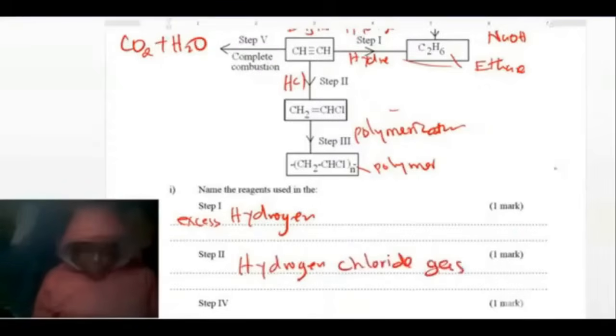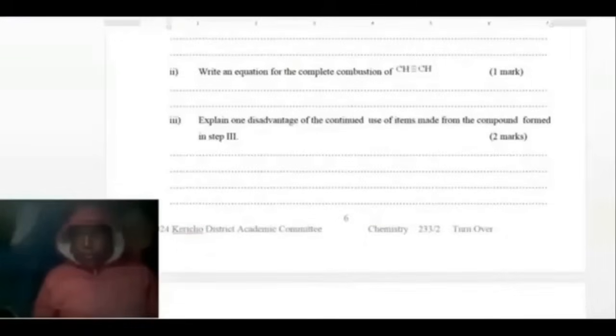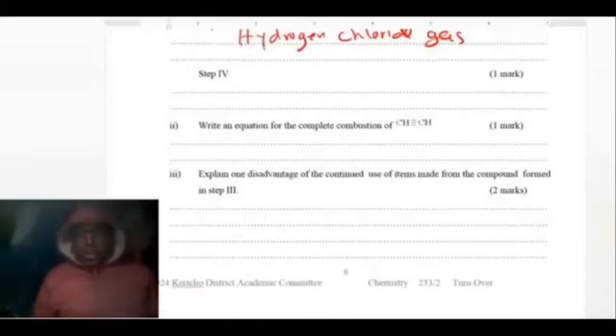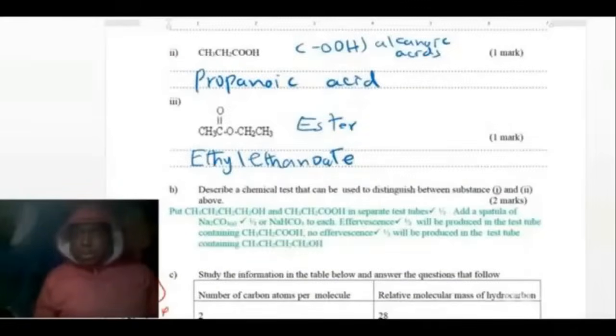We need hydrogen chloride gas for step 2 to occur. Step 4, what reagent? Here we have not been asked the conditions. The next question will ask for the conditions.